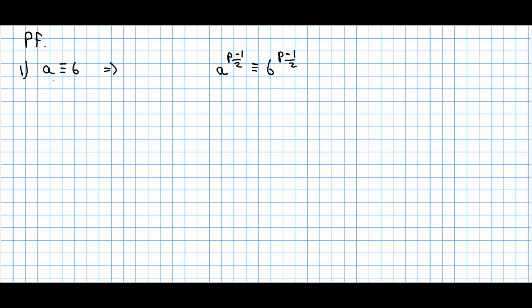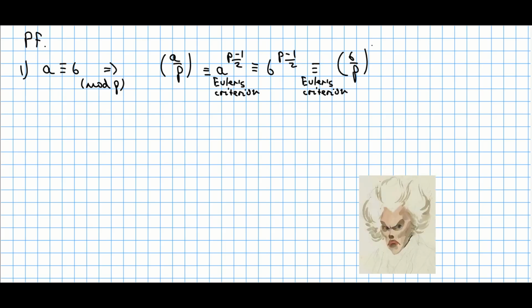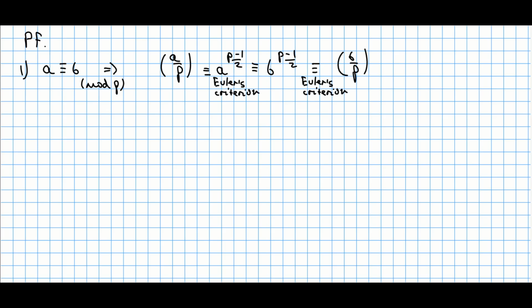So we start from the first one. We take two elements, a, b. Those are congruent modulo p. I always forget to write this bracket. Therefore, it implies that a raised to the power of (p-1)/2 is congruent to b raised to the power of (p-1)/2, and again in the world of modulo p. However, notice that each of those elements, in particular a to the power of (p-1)/2, is actually congruent to this Legendre symbol by Euler's criterion. Likewise, b raised to the power of (p-1)/2 is congruent to the Legendre symbol of b by those preceding results.